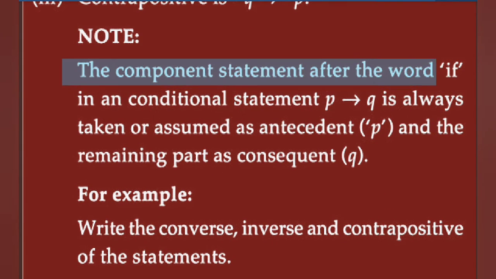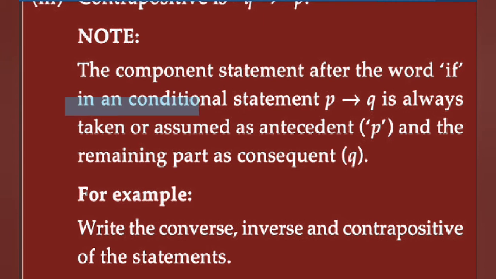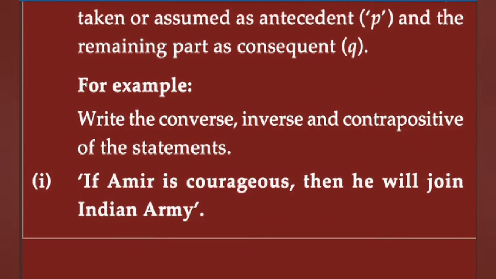Note here. The compound statement after the word if in a conditional statement, P implies Q, is always taken or assumed as the antecedent P, and the remaining part as the consequent. Here P is the antecedent and Q is the consequent. For example, write the converse, inverse and contrapositive of the statement. First statement: if Amir is courageous, then he will join Indian Army.